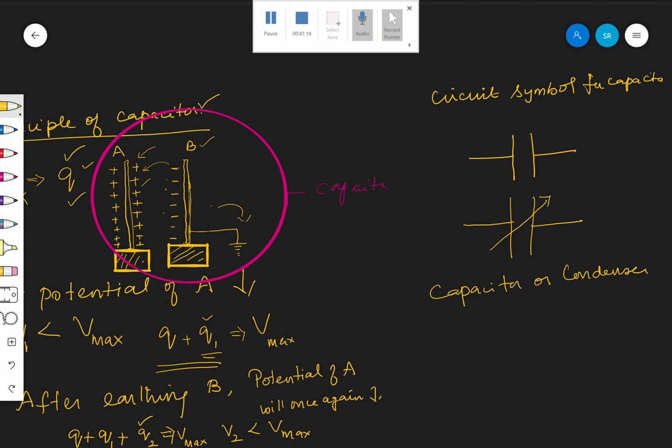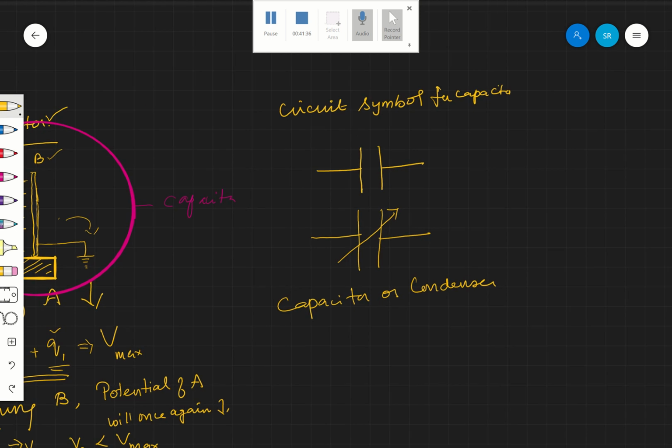Usually it is used in fans and all, no? Electric fans and electric motors, everywhere we are using capacitors, even in all AC circuits. Okay, oscillator circuits, like we have the oscillator circuit. There is a wide application of capacitors that we will see even in our chapters, that is AC and all. So this is about the principle of a capacitor.